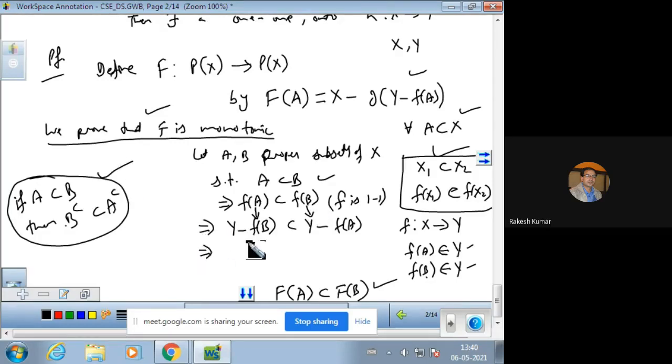Now this is a set, this is a set, and both the sets are subsets of Y, and we also have G is a mapping from Y to X which is 1-1.